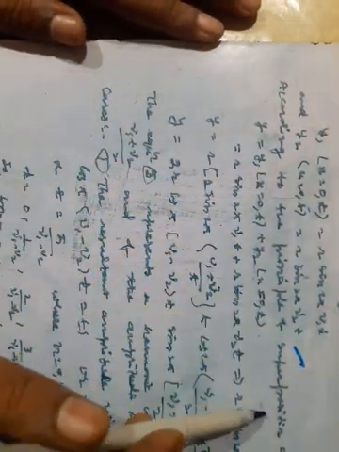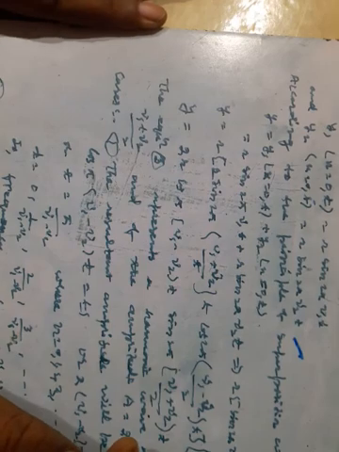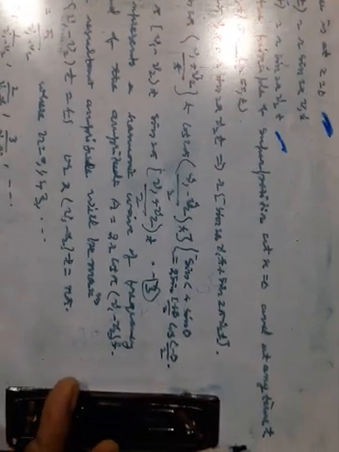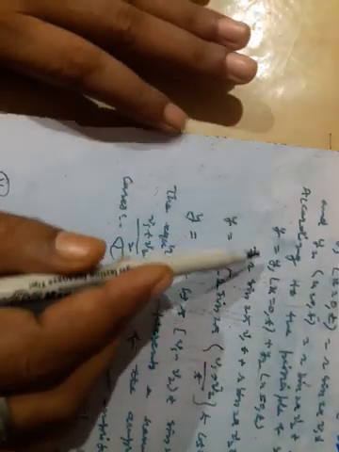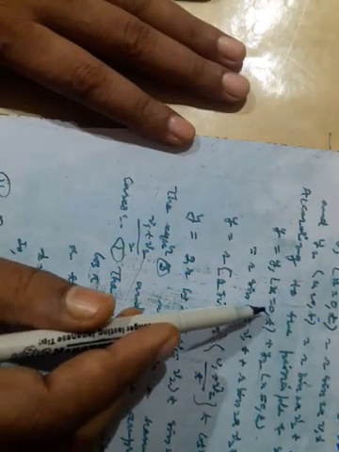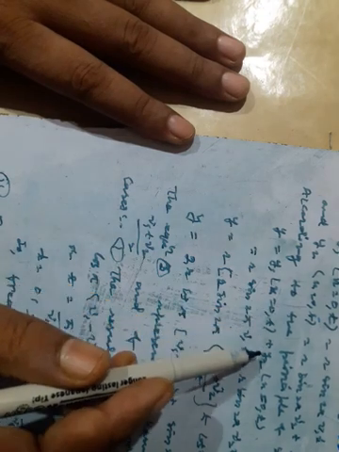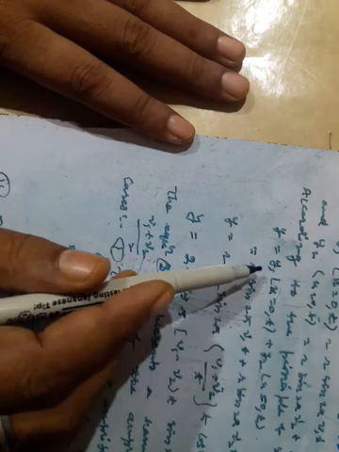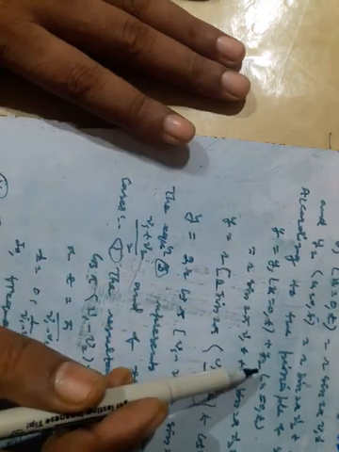According to the principle of superposition, at x = 0 and at any time t, y = y1(x=0, t) + y2(x=0, t). Simply y1 plus y2.